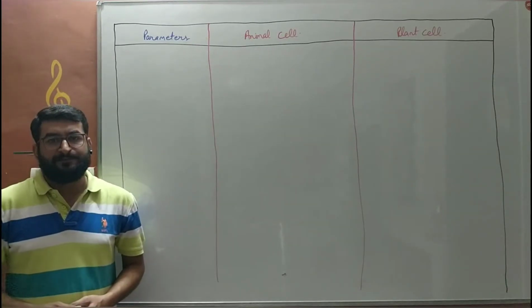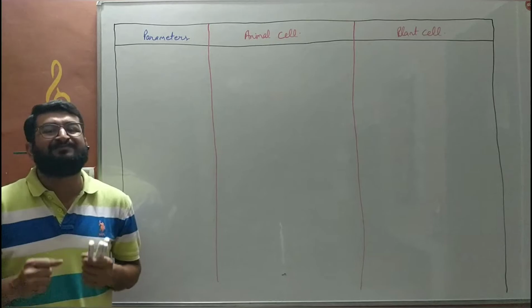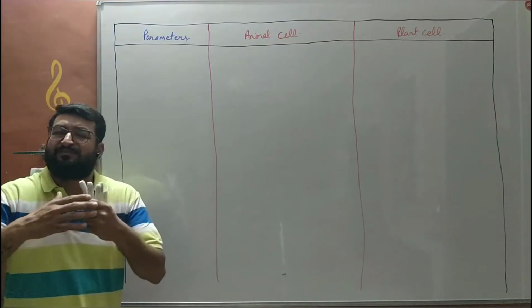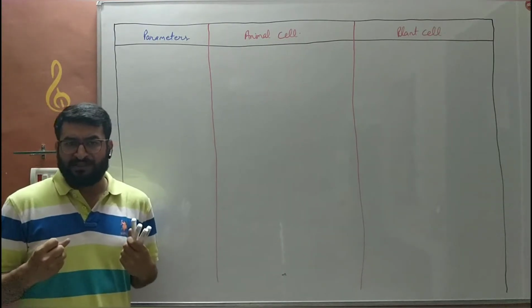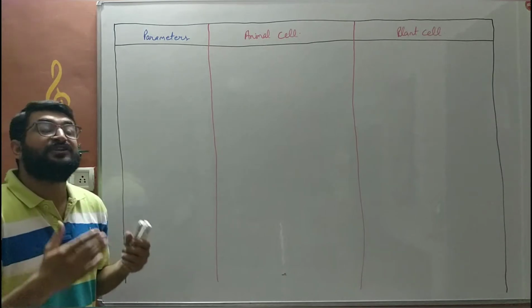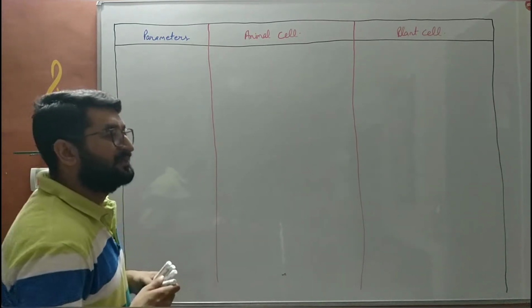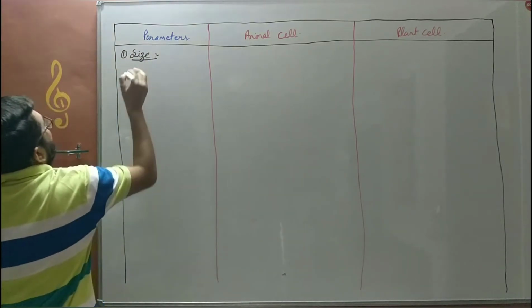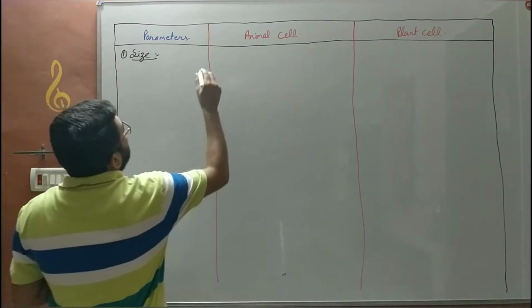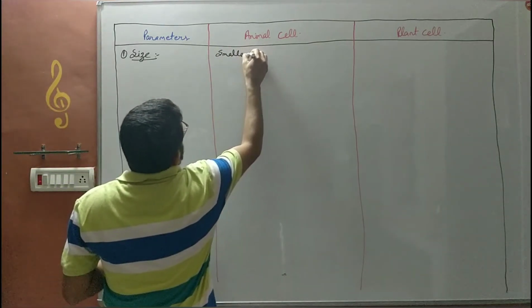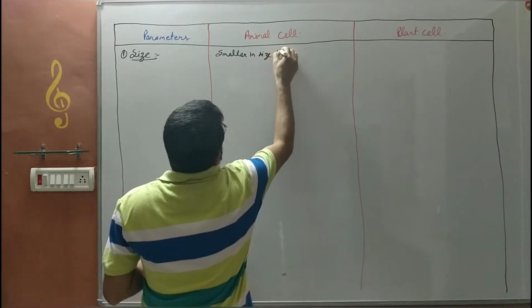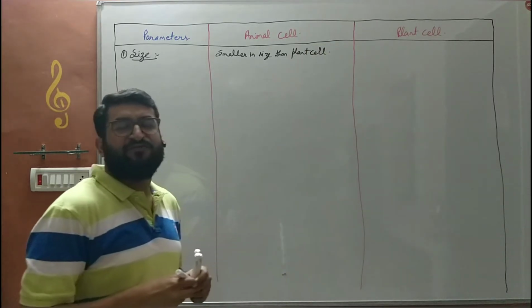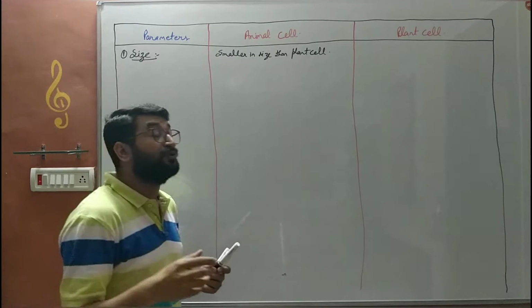Now we will discuss the difference between an animal and a plant cell. As we have discussed all the characteristics like cytoplasm, nucleus and cell organelles, now on the basis of these we'll differentiate between an animal cell and a plant cell. The first parameter which we choose to differentiate them is their size. Animal cell is smaller in size than plant cell. The size of an animal cell is smaller as compared to a plant cell.